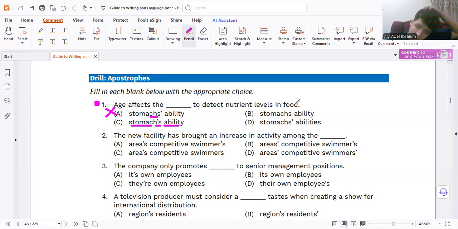Better. Look here, here we need an apostrophe because we are talking about the ability of the stomach. Here we don't have one, so without thinking, wrong. Here it's a plural, wrong. Look, plural, wrong. In the second. Try again.